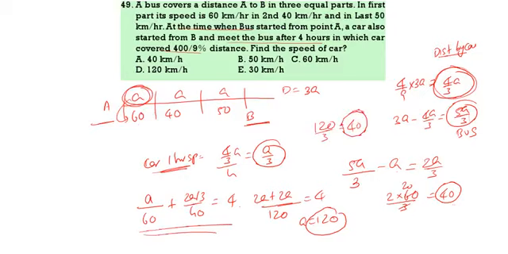So do you understand this step? Why am I taking a by 60? The first distance a, the bus is covering at 60 km per hour. The remaining distance, that is 2a by 3, it is covering at 40. Total taking 4 hours. So what is the a value? 120. We want the car speed. The car's 1 hour speed is a by 3, which is nothing but 40 km per hour. Then next question.